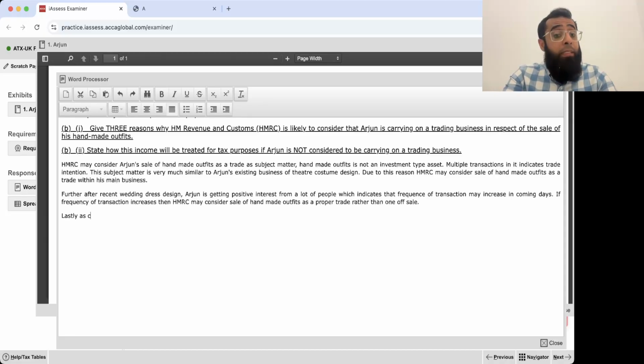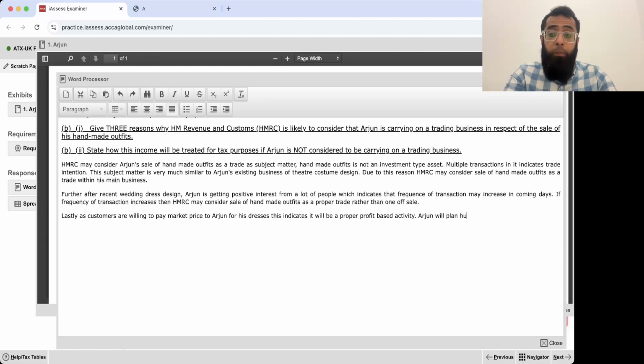Lastly, as customers are willing to pay market price to Arjun for his dresses, this indicates it will be a proper profit-based activity. Arjun will plan his cost and look for a profit in these transactions, as customers will be paying him according to the market value of those dresses.